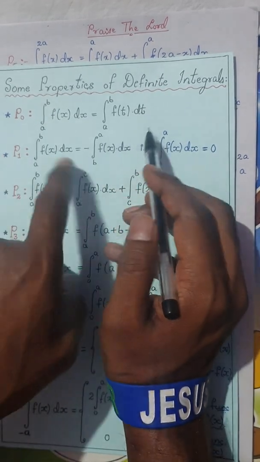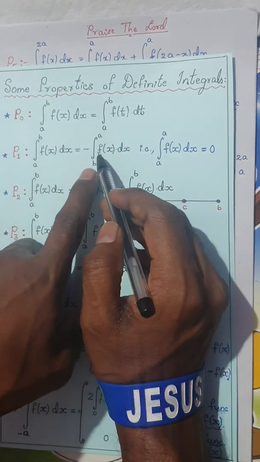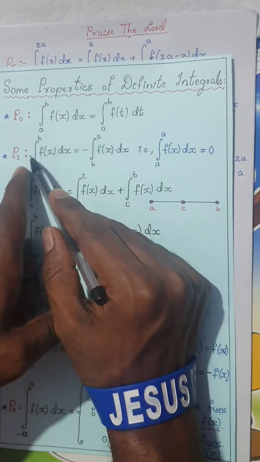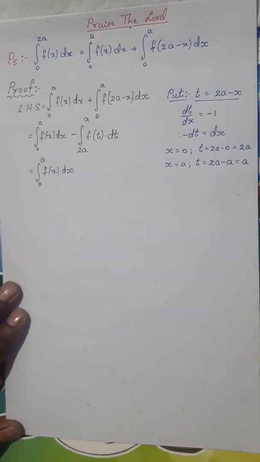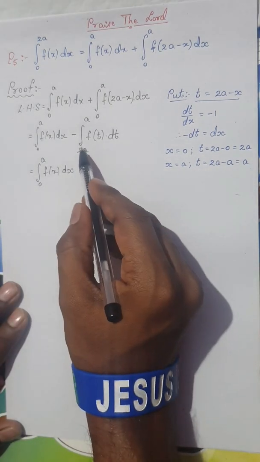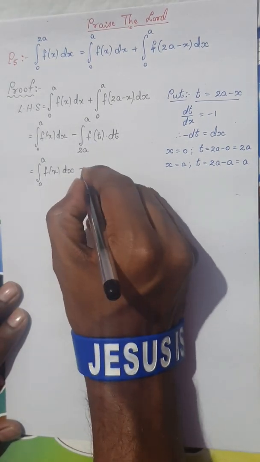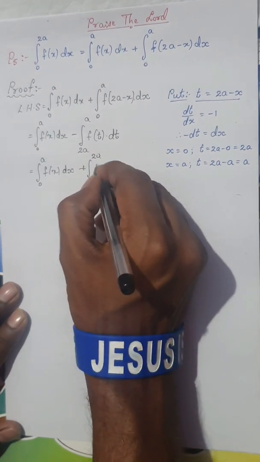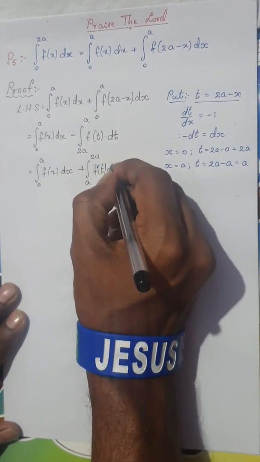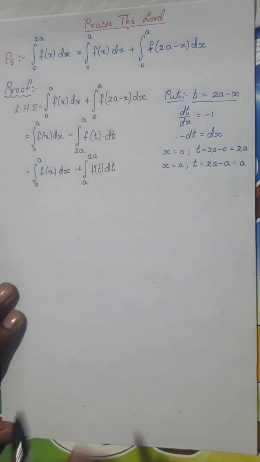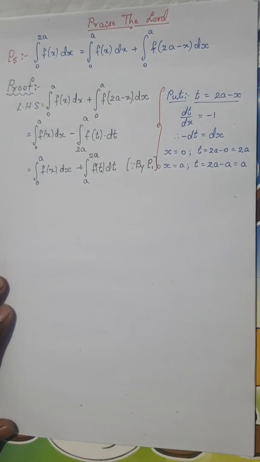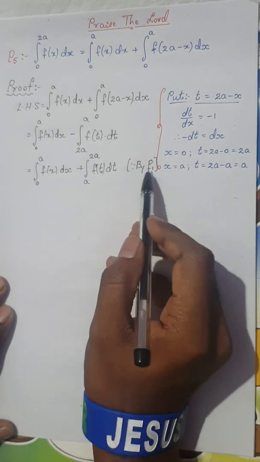Or else you can move from left hand side to right hand side, and if you have minus b to a, you will get plus a to b. So by using P1 here, this minus integral 2a to a will become plus integral from a to 2a f of t dt. This is by using the property P1, isn't it? So as I told you, this is by P1.